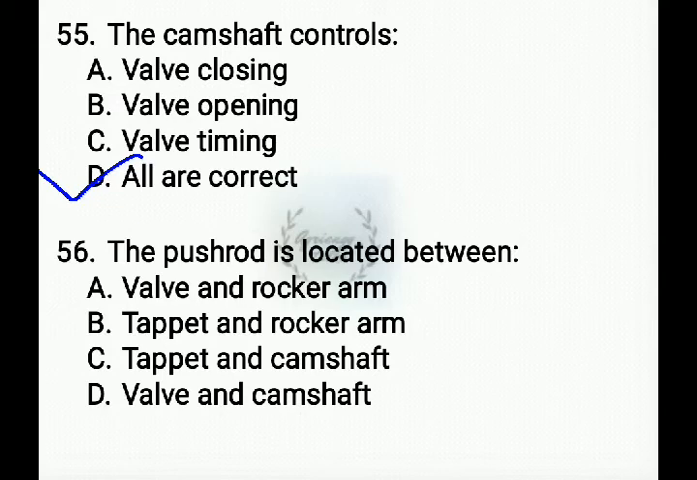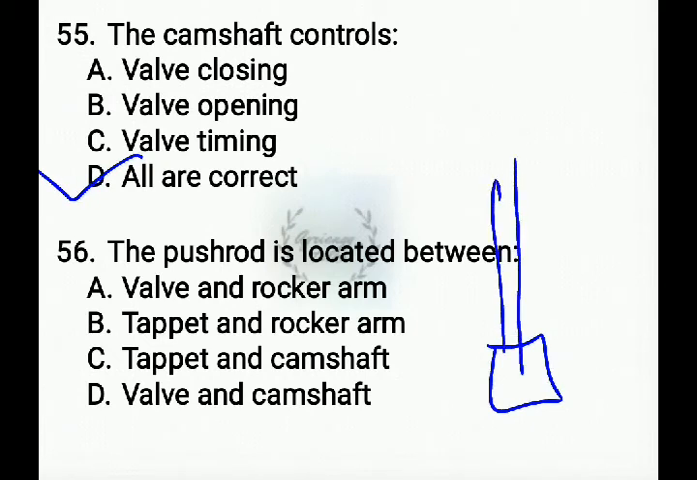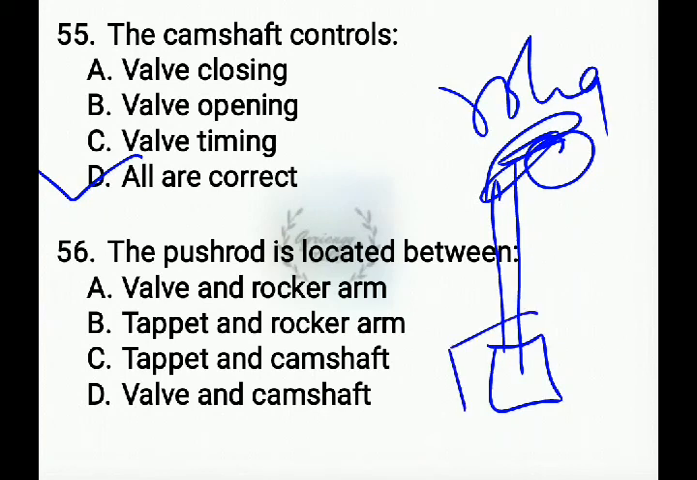Next question, the push rod is located between valve and rocker arm, tappet and rocker arm, tappet and camshaft, valve and camshaft. This is a push rod which will operate here. This is the rocker arm, and this is known as the tappet. It is located in between the tappet and the rocker arm. As the tappet operates, this push rod is lifted up and it operates the rocker arm so that the opening and closing of the valves happens.